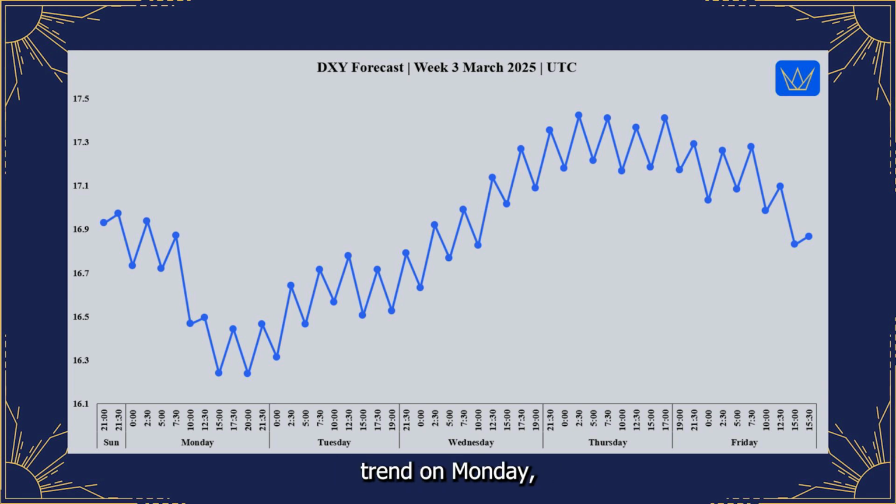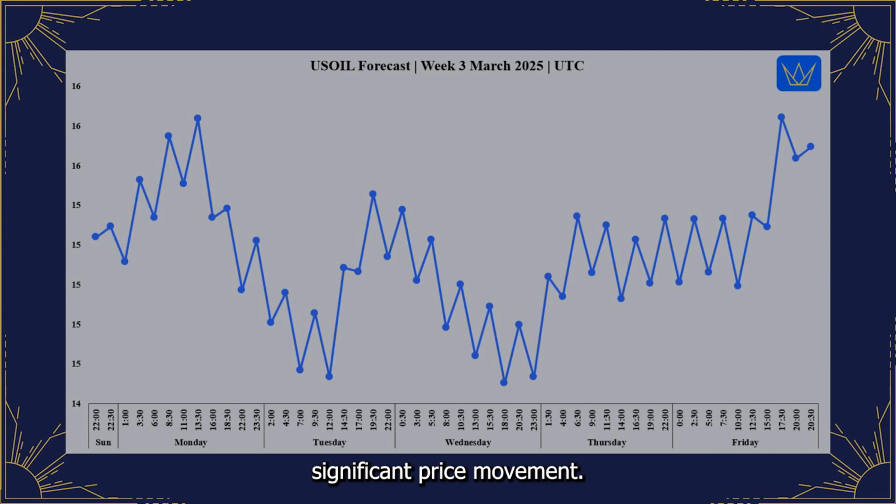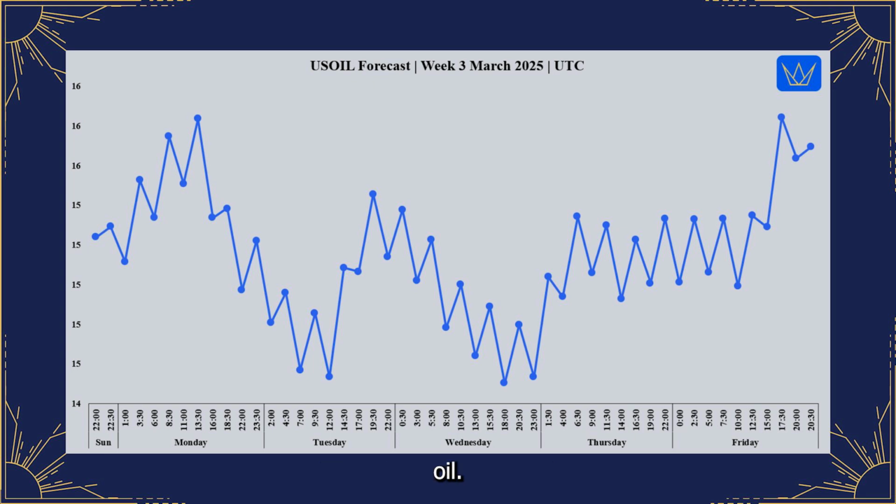We see a downward trend on Monday, followed by a recovery in moderate levels on Tuesday. Notably, Wednesday shows a clear upward trend in mass pressure, continuing into Thursday before declining on Friday. Expect potential volatility around the German ZEW economic sentiment release on Tuesday, but the main focus for the dollar will likely be the FOMC meeting on Wednesday, where the higher mass pressure suggests increased activity and potential for significant price movement.